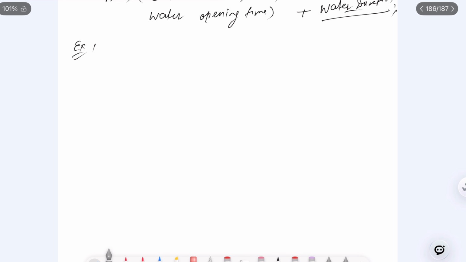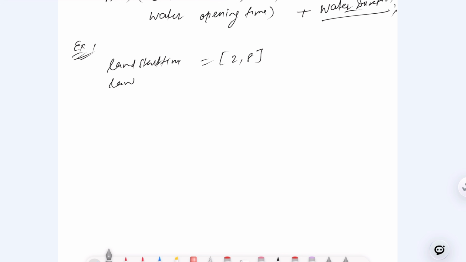Let's go with example one. The very first thing is we have the land start time. The land start times are 2 and 8, which we have seen, right? Then we have the land durations, and they finish at 4 and 1, which we have already talked about.